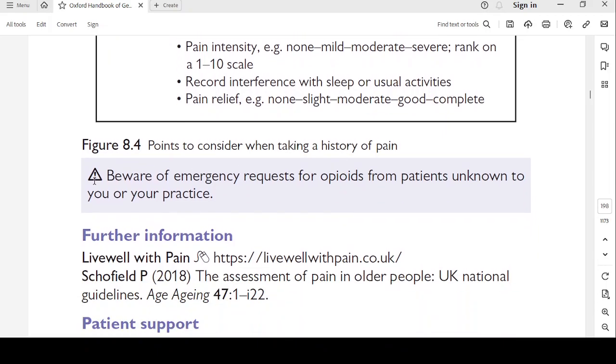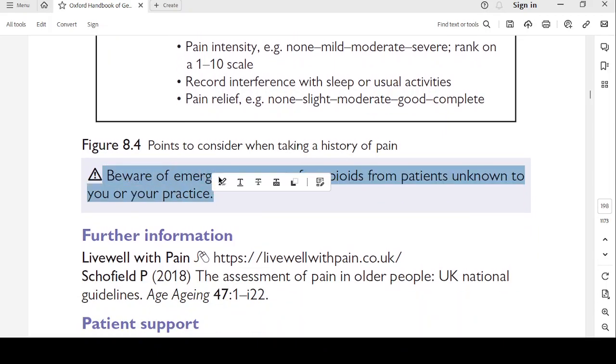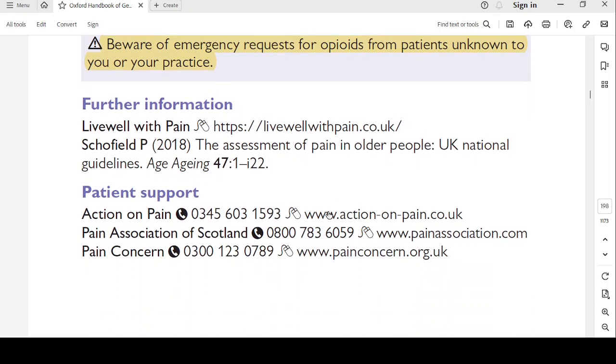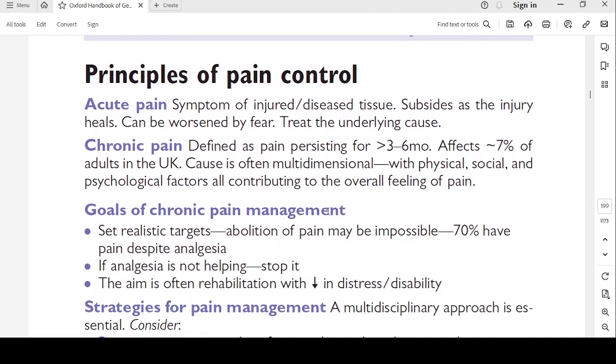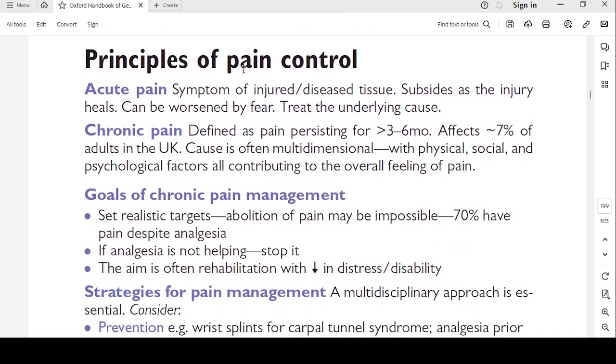So, one thing in your practice you have to be aware of: beware of emergency requests for opioids from patients unknown to you or your practice. So someone, a strange patient, coming to you for the first time and requesting opioids, just be aware it could be addiction or abuse. Principles of pain control.